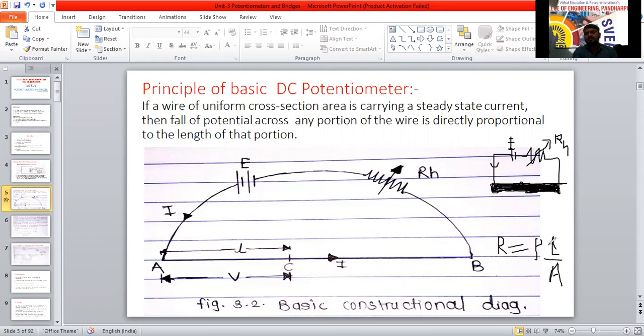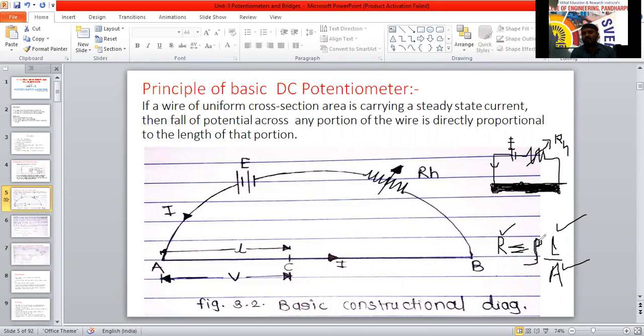Laws of resistances. The resistance of a conductor is directly proportional to the length of that conductor and inversely proportional to the cross-sectional area of the conductor, and the property of material or other conditions, the resistivity we are going to call here. Specific resistance also we are going to call here, which is constant here.